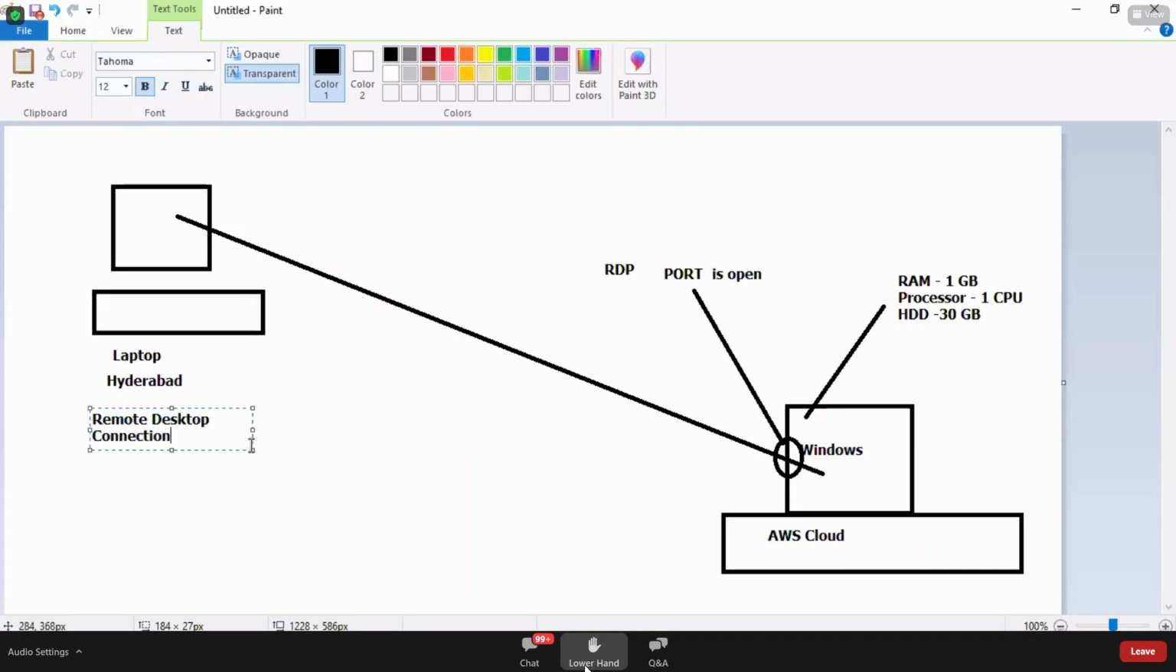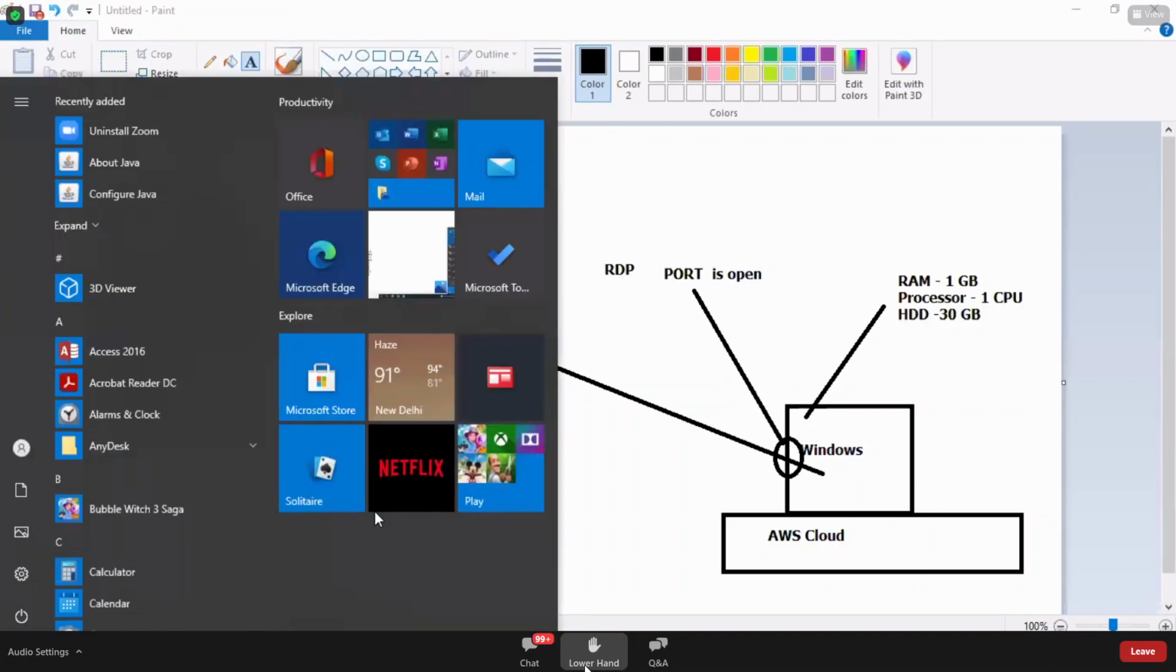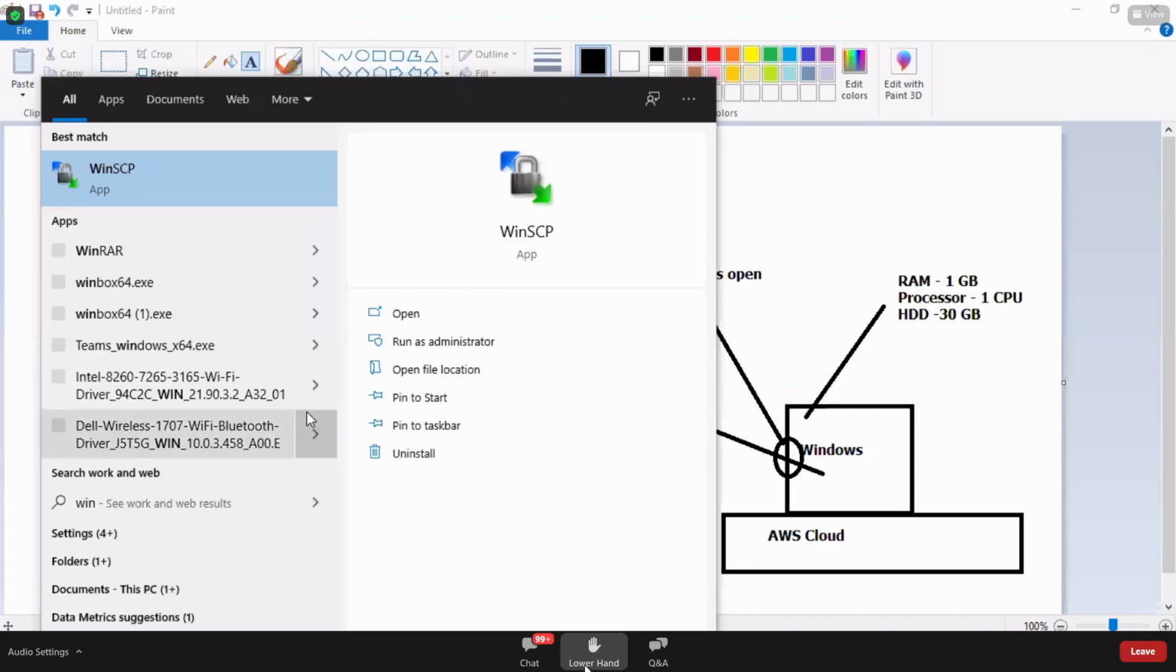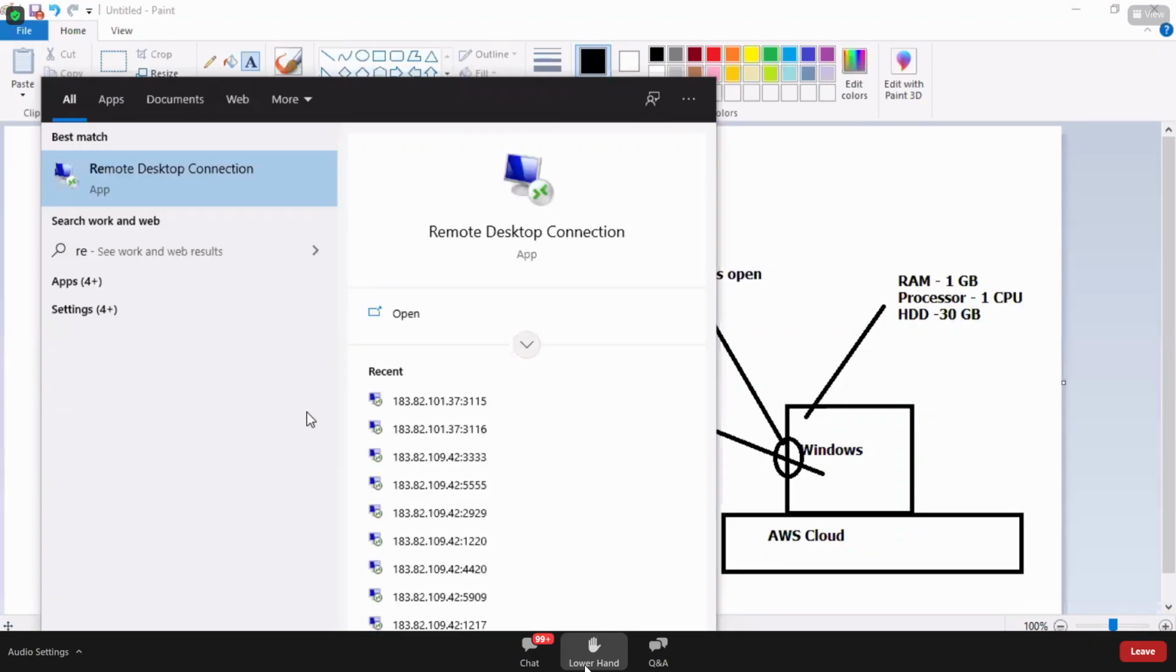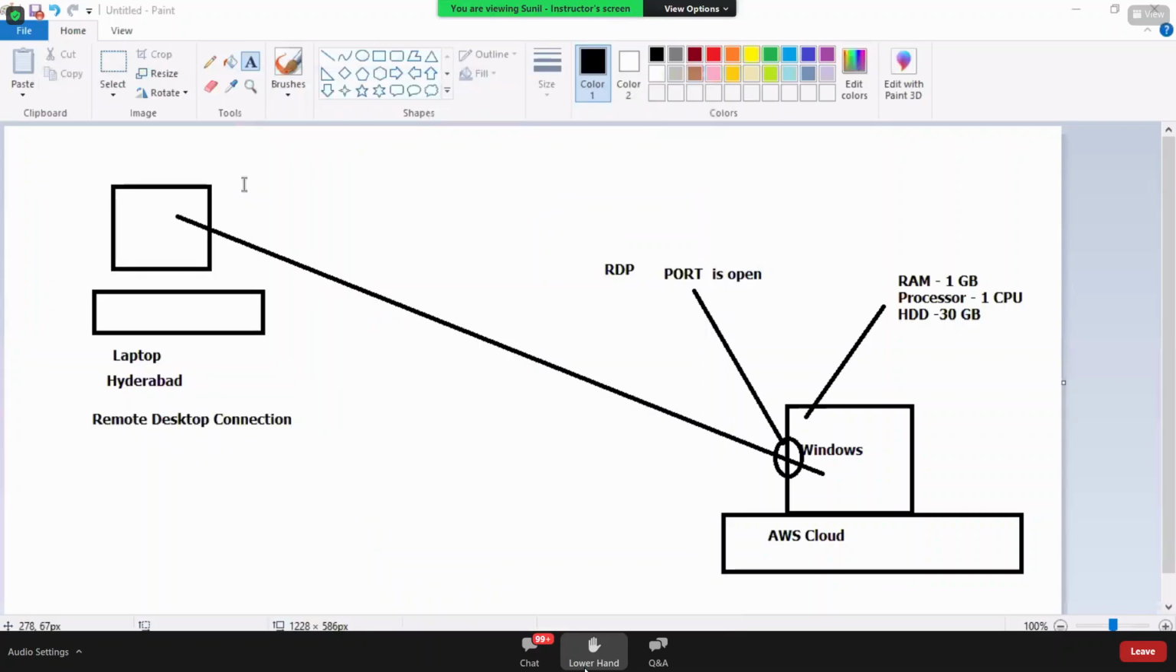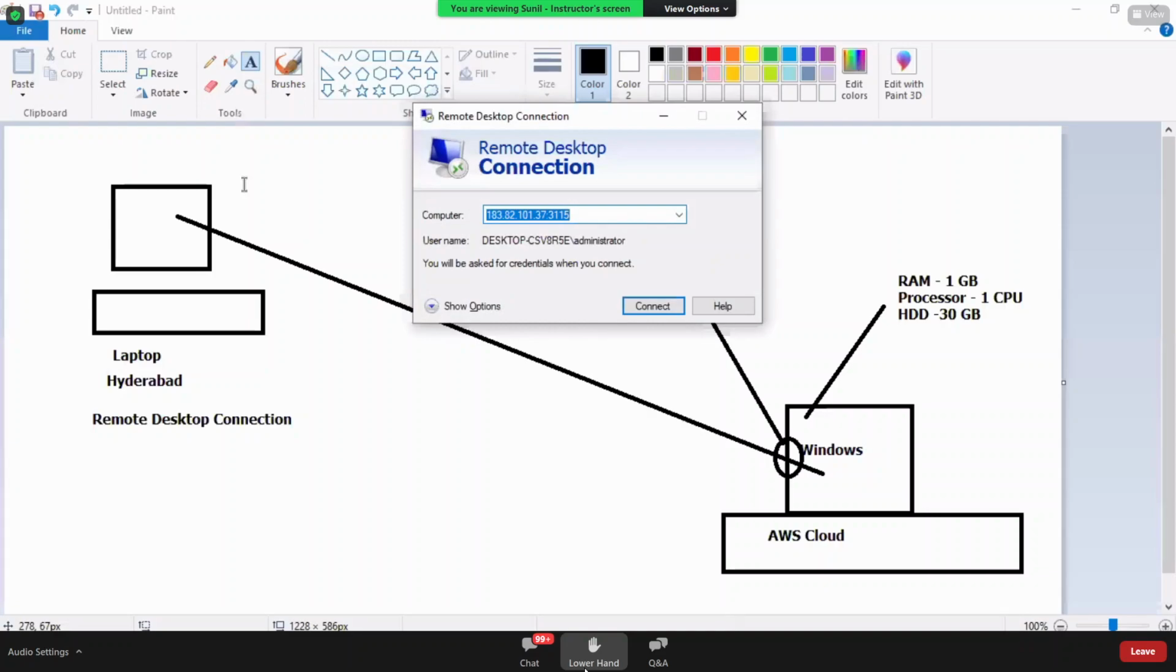We have an application called Remote Desktop Connection. You get this application by default in your Windows machines. You can also try here. Look at this. Can you see Remote Desktop Connection is an application? By default, you get this Remote Desktop application. It is an application which helps you to connect to remote Windows machines. Fine.